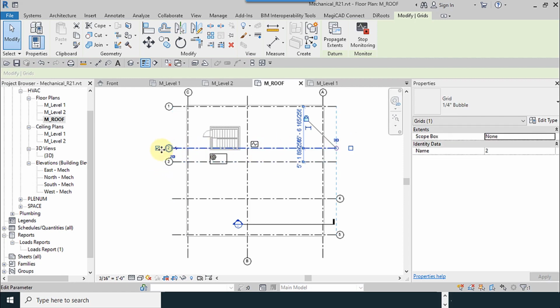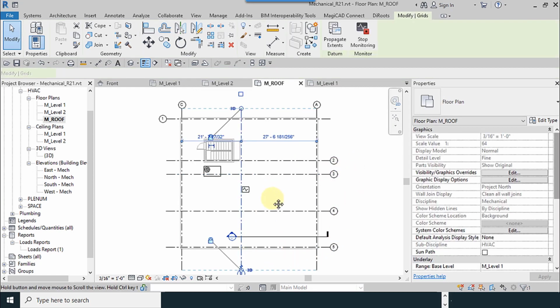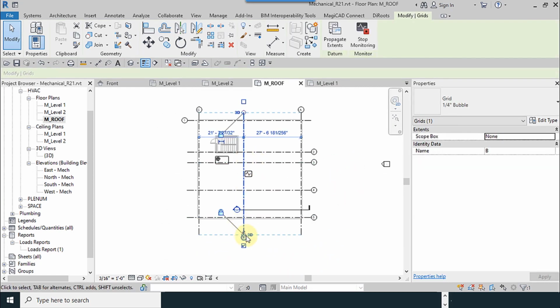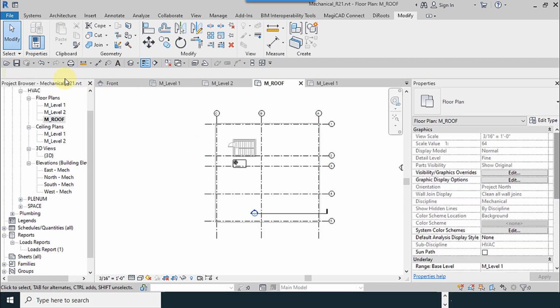Now we just need to move the axes for here and for here to the 3D height. And I'm trying to do it in the other axis. Okay, I save the file.